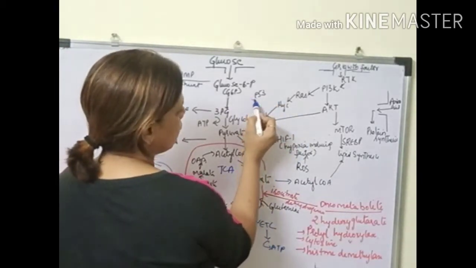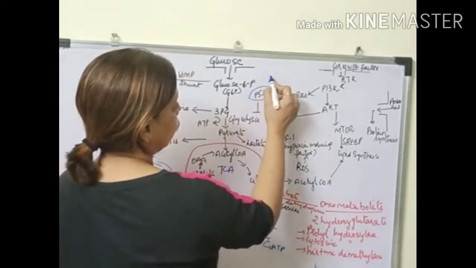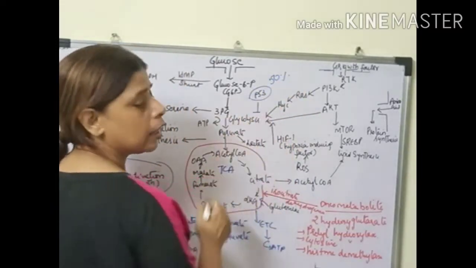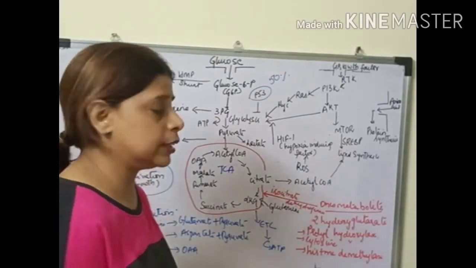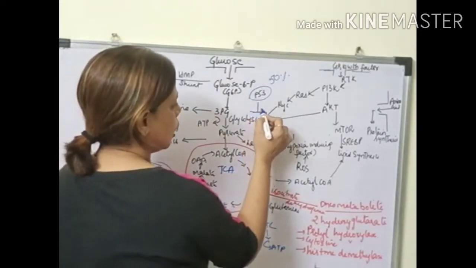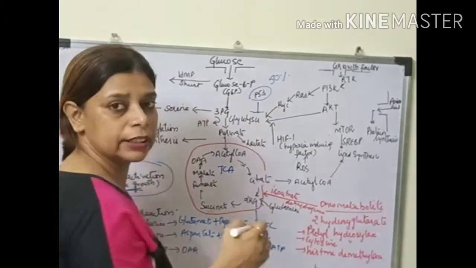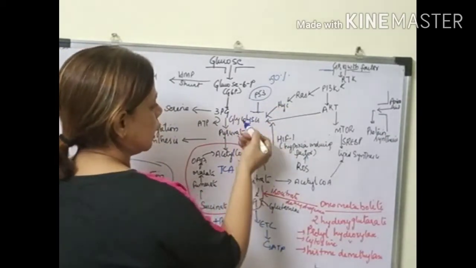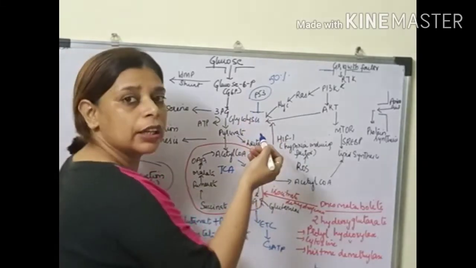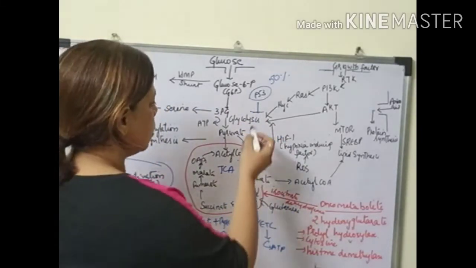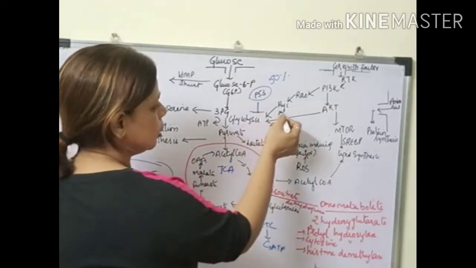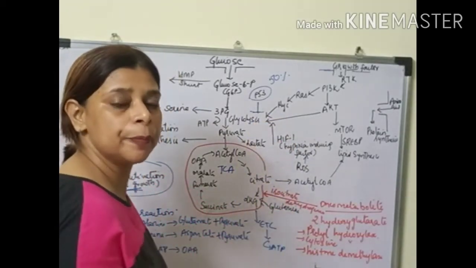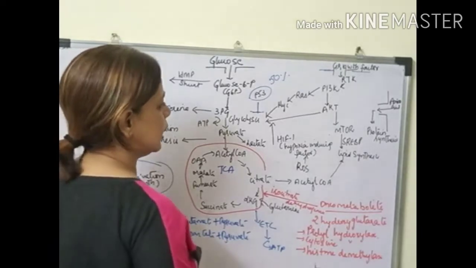But in most cancer cells, around 50% of cancer cells, we find there is a deletion in the P53 gene. So here this regulation is lost. Once P53 regulation is lost, there is a high rate of glycolysis. So this is one of the reasons why we have the high increase of glycolysis in tumor cells or cancer cells.